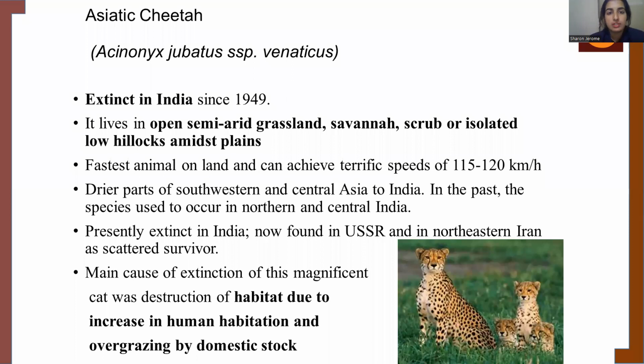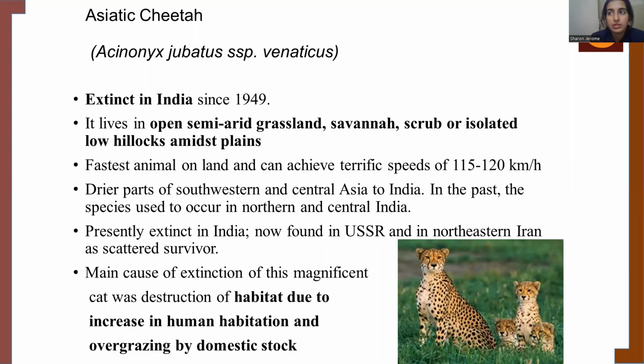In India, Asiatic cheetahs have been extinct since 1949. Presently, we can see very few individuals of Asiatic cheetah in the USSR and in northeastern Iran.